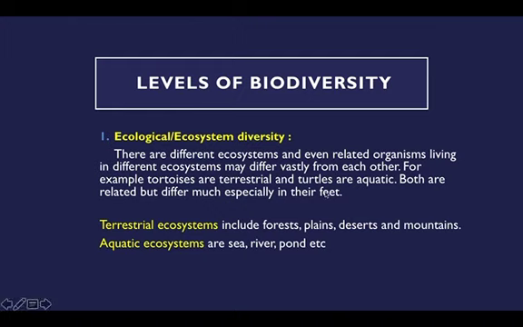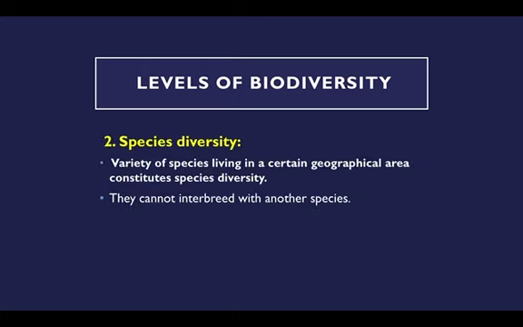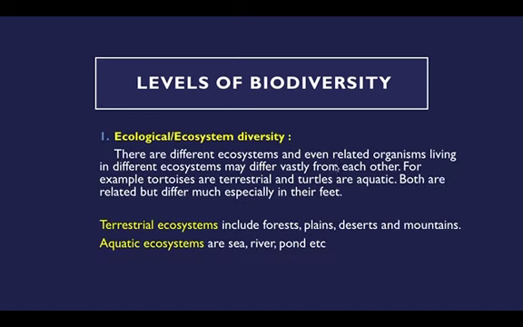For example, the tortoise. Tortoises live on land, that is terrestrial, and turtles live in the ocean, that is aquatic, they live in water. They both are related, but they differ much. For example, especially in their feet, the tortoise's feet look big.